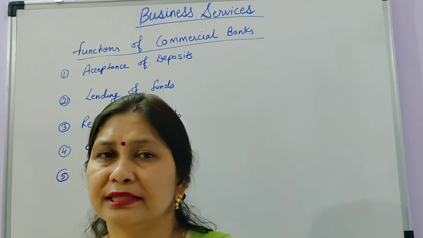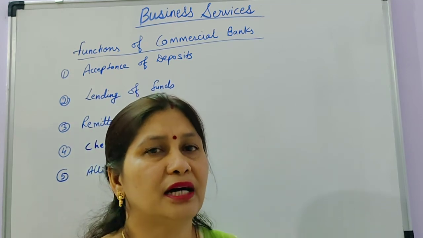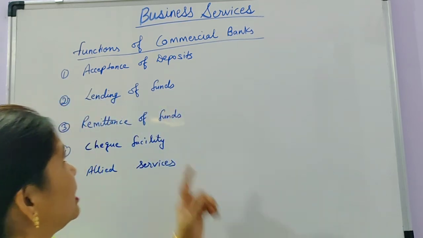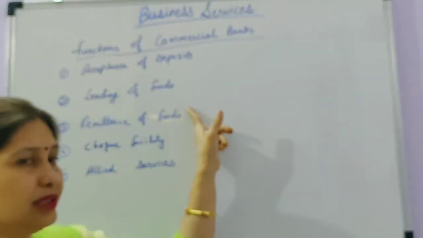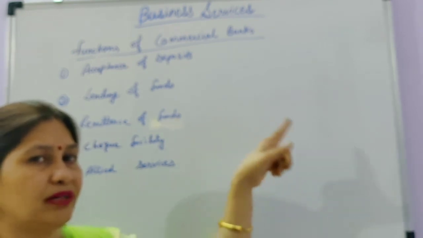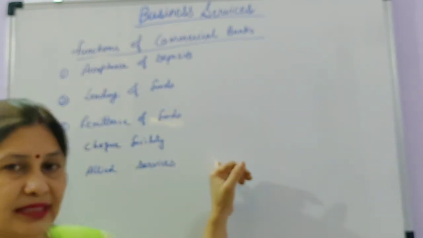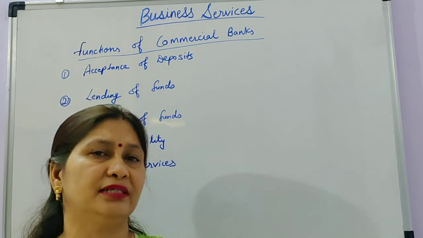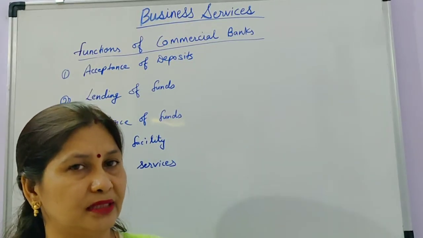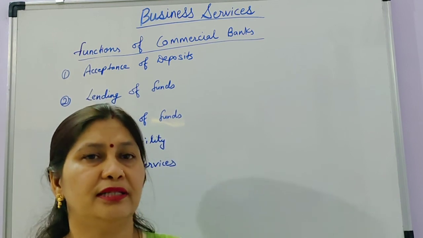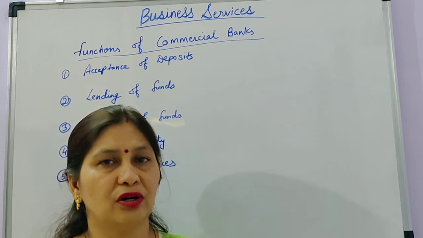So now you can understand what commercial banks are and what the different types of functions of commercial banks are. Generally, the functions of commercial banks are acceptance of deposits, lending of funds, and remittance of funds, that means transferring funds from one person to another, from one account to another, or from one place to another. Then the check facility: the commercial bank provides check facilities to us. And allied services: not only these functions, but there are many other functions known as agency functions of commercial banks. So commercial banks do these types of agency functions also for their customers. So these are the functions of a commercial bank.